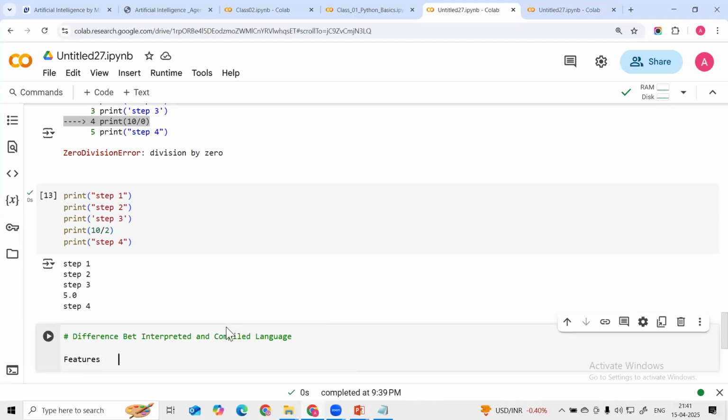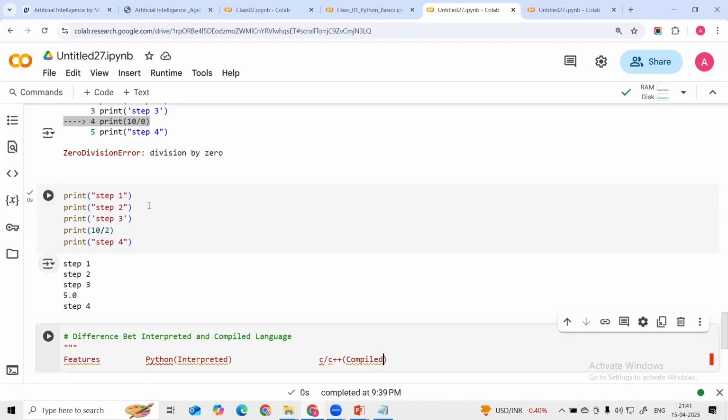So we are going to see the different features, and then we are going to compare with the Python language. Python is the interpreted language. Then we are going to see other compiled languages. Compiled languages means C and C plus plus. C plus plus is a compiled language.